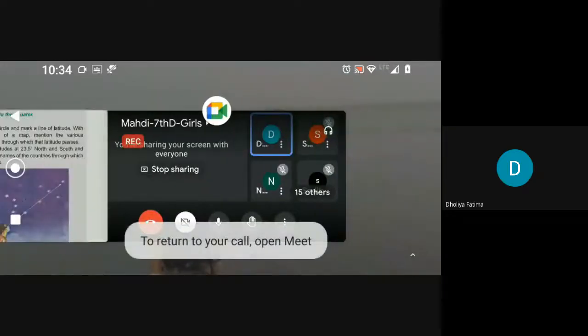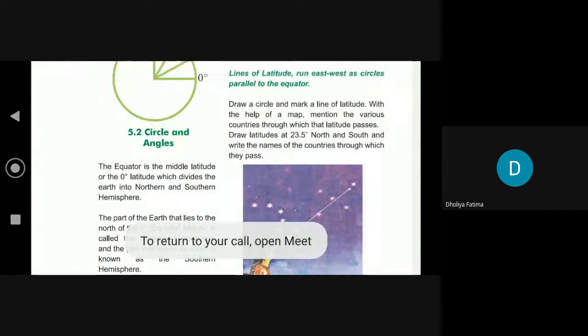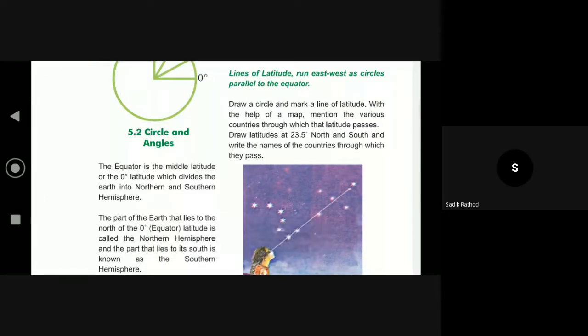Ma'am, हाँ बोलो. Then, ma'am, can I read? What is your good name? Tholia Fatima. Okay. Ma'am, I want someone from the new girls to read. Can I read? Asaria Batul, Daudani Tanzim, Manzuri Afrin.